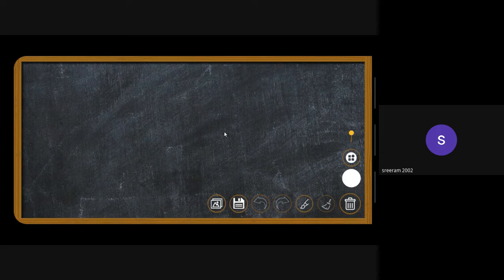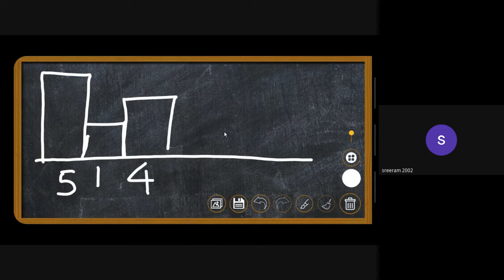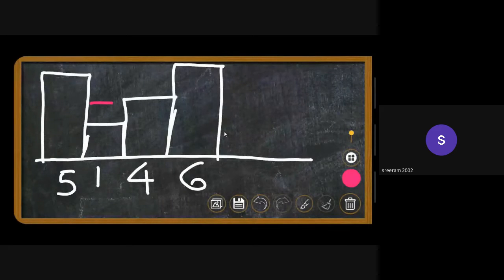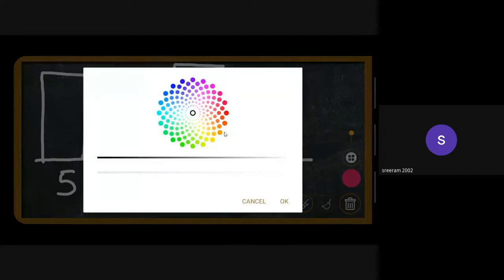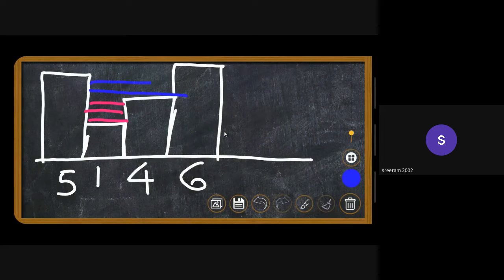Okay, so I'll take an example first. I have 5 as the height of my first building, 1 as the height of my second building, 4, and then 6, and then 6. So where will the rainwater be trapped for this kind of input? The rainwater will be trapped right here. I'll tell you why I'm coloring it with 2 different colors. So the rainwater will be trapped right here.